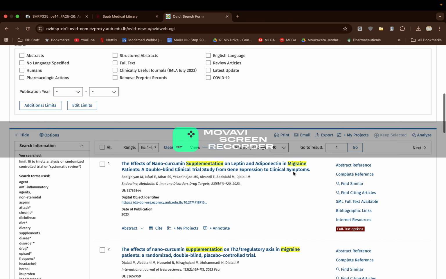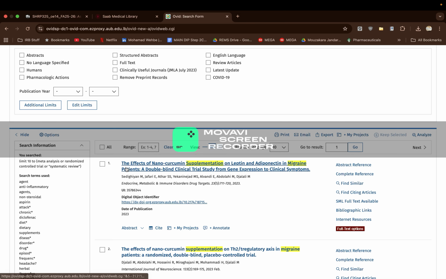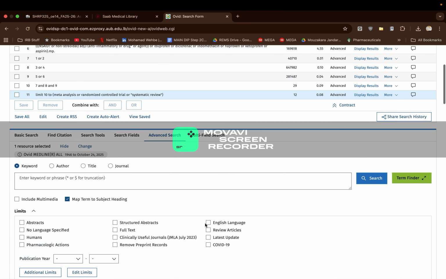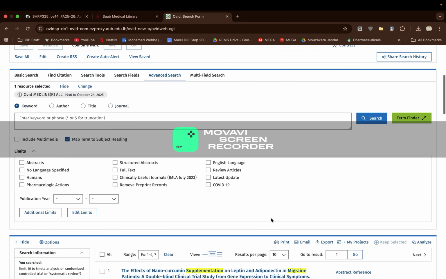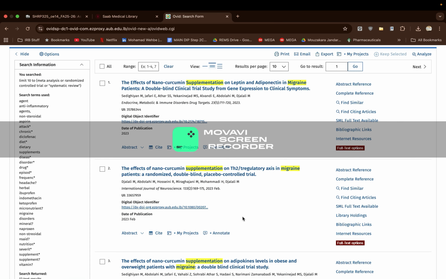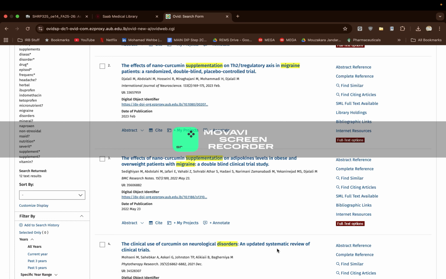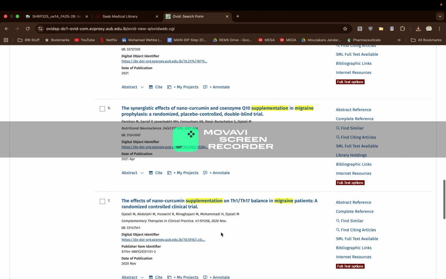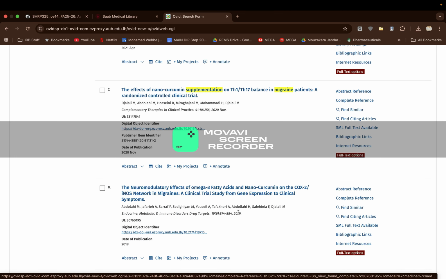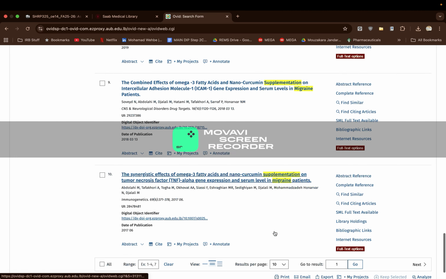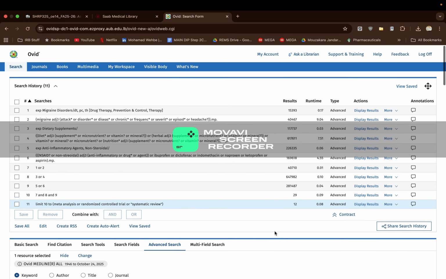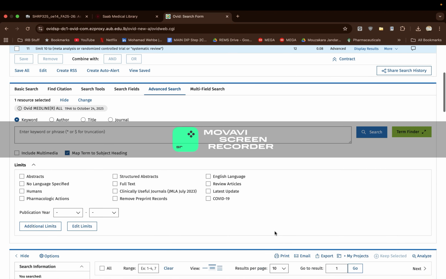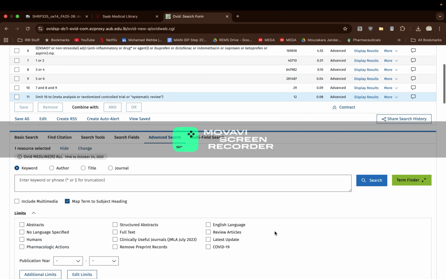Let's have a look at our articles. So we have our number, it has decreased to 12. We can go ahead and look at our search results. We can see some papers on nanocurcumin, some papers on fatty acids, some papers on omega-3 fatty acids and also curcumin. So apparently curcumin is a big one in supplementation for migraines in some patients and migraine patients.